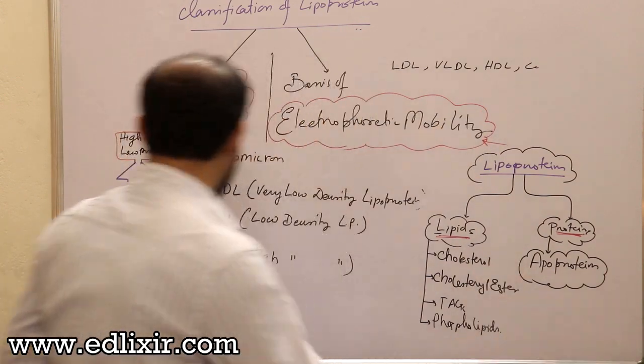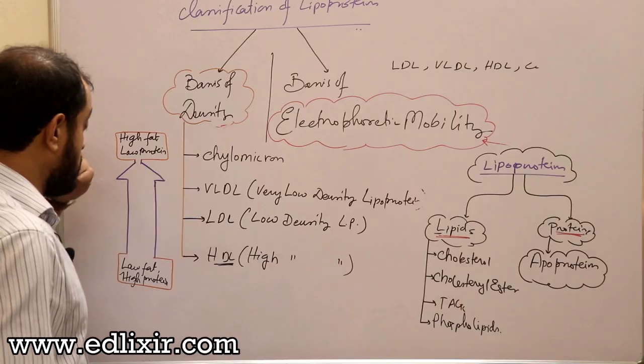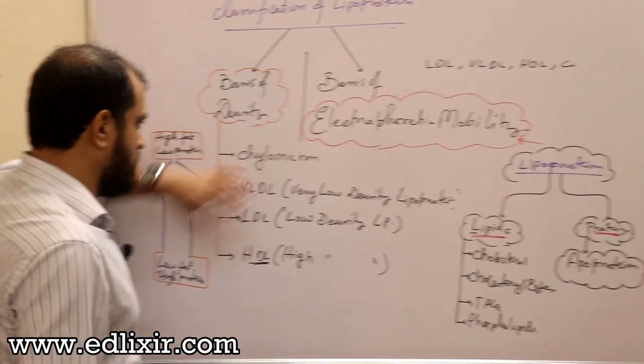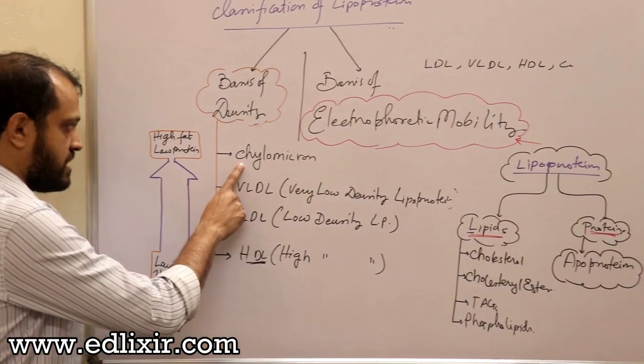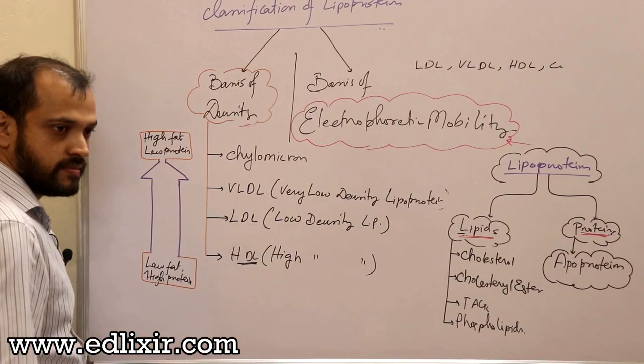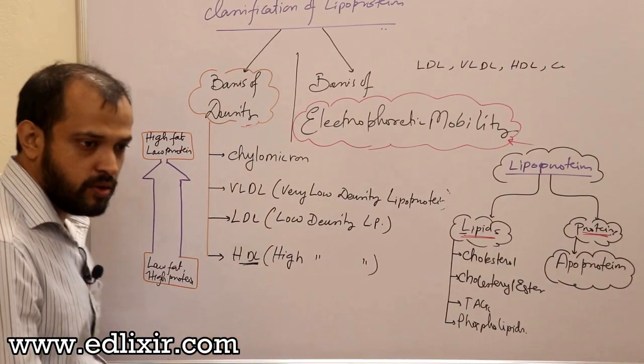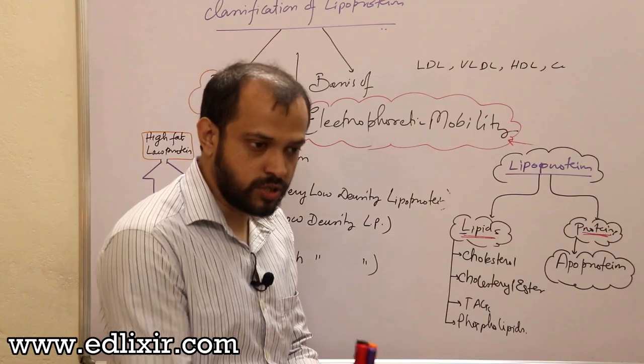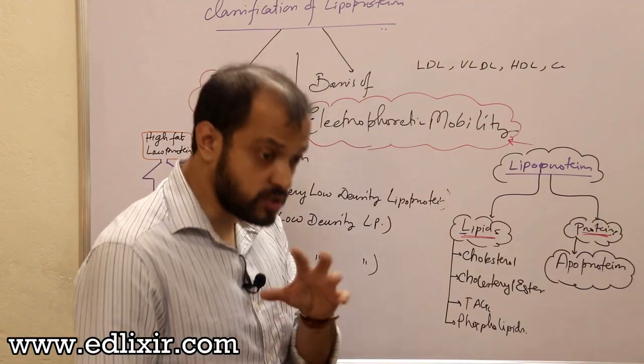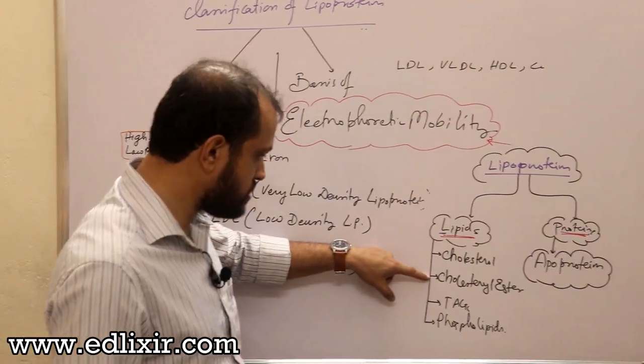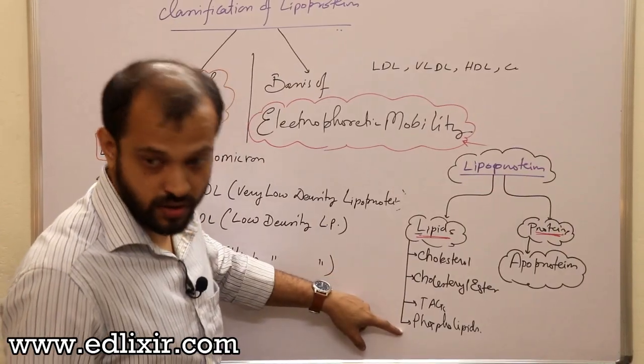Clear? Now back to this discussion. If I am talking about chylomicron, then chylomicron has a high fat percentage and low protein percentage. That means chylomicron is mostly loaded with cholesterol, cholesterol ester, TAGs and phospholipids, right? Wrong. Listen.